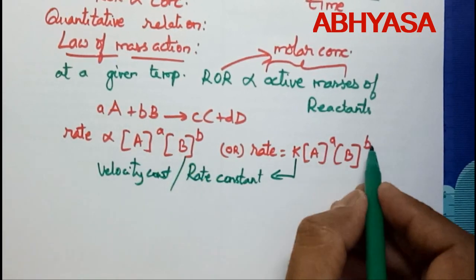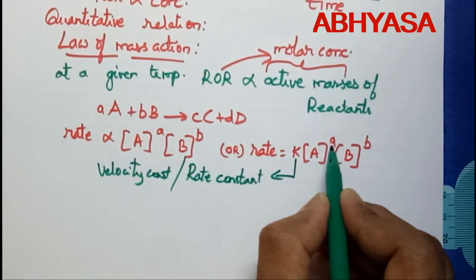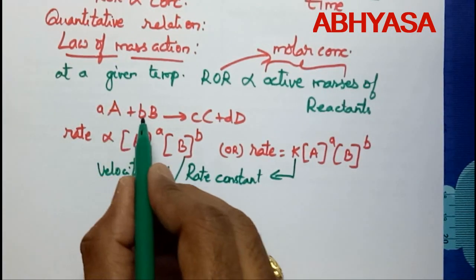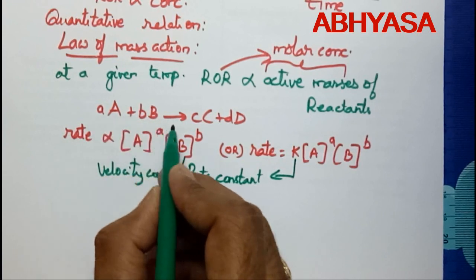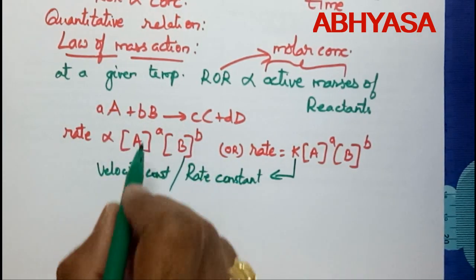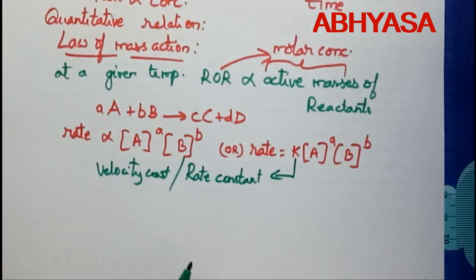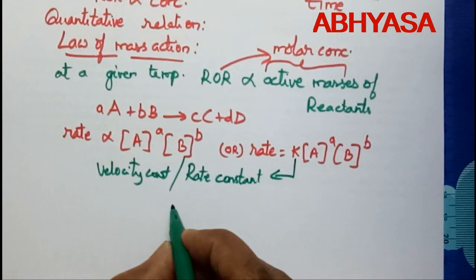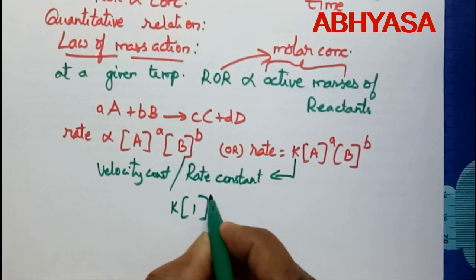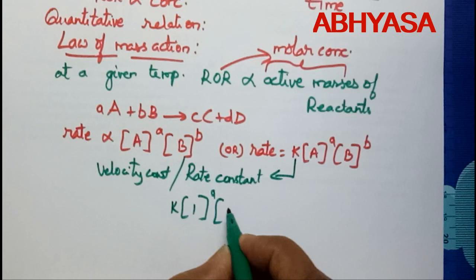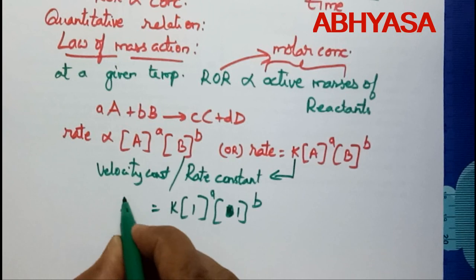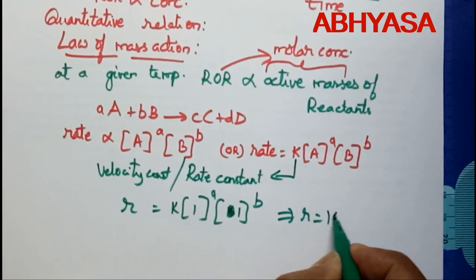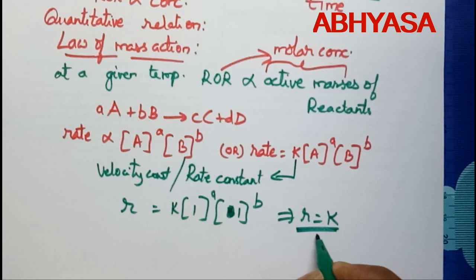So what are the small a and small b here? They are nothing but the number of moles in the balanced chemical equation. So now suppose we take the concentration of A as equal to 1, and the concentration of B also as equal to 1, then what will be the rate? Rate is nothing but equal to K. This itself becomes the definition for this rate constant.